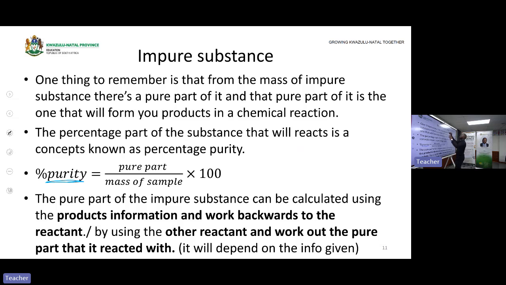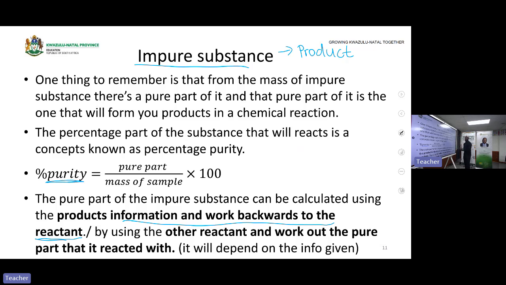If they give you the impure substance, grade 12, then they have to give you information of a product that will be formed. They have to give you that. Now, what does that mean? It means you will start from the products that you are given and you will work backwards and find any reactant. And the reactant must be the pure part.